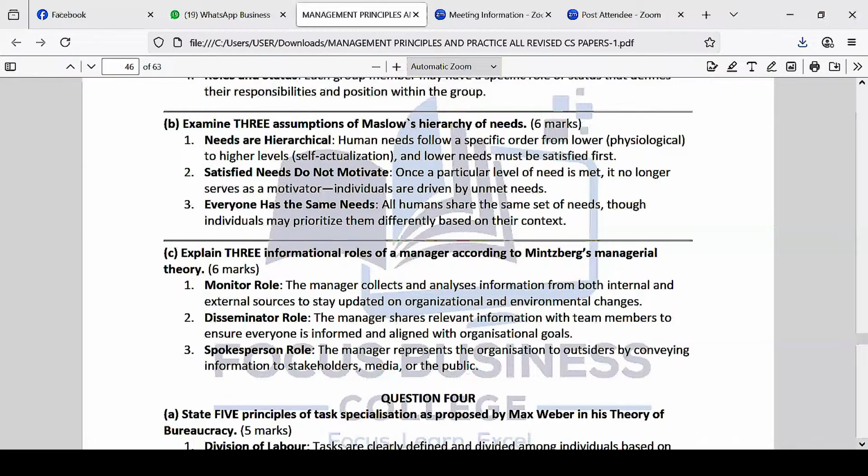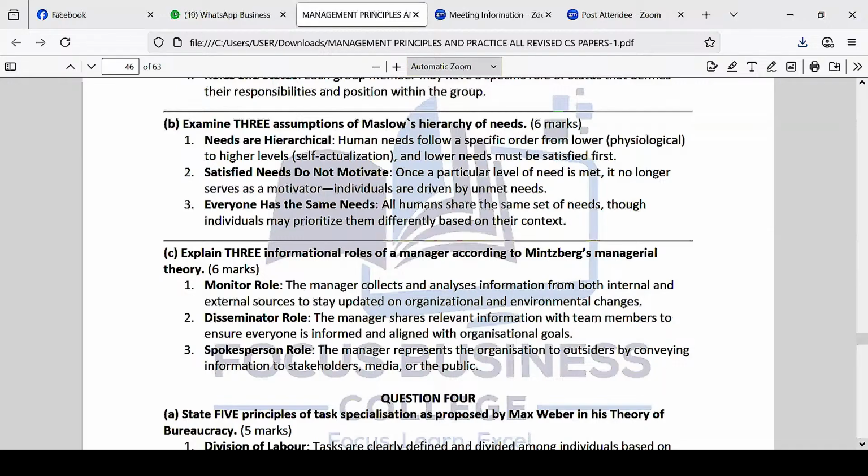But in real life, those needs may not be classified like that. Sometimes you may be in need of 2 needs at the same time. You need physiological needs and safety needs at the same time. So basically, they're not ranked in that case. According to him, human needs follow a specific order, and lower needs must be satisfied first, from the lower needs to the middle. But in real sense, that's not the case. You can have needs which cut across the levels at the same time.